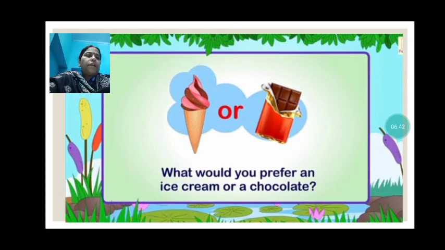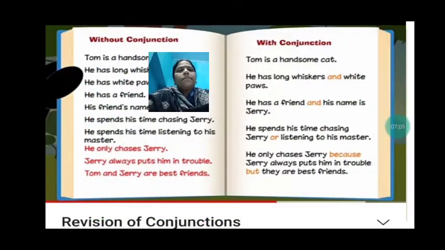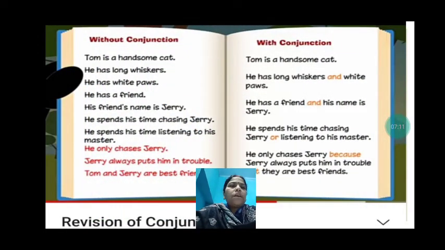What would you prefer? An ice cream or a chocolate? So the option has been given, a choice has been given. What would you prefer? What would you like to eat? Whether an ice cream or a chocolate. So or is telling the option or giving the choice that you want ice cream or you want chocolate. So the choice is given. Now let us see sentences without conjunction and with conjunction.